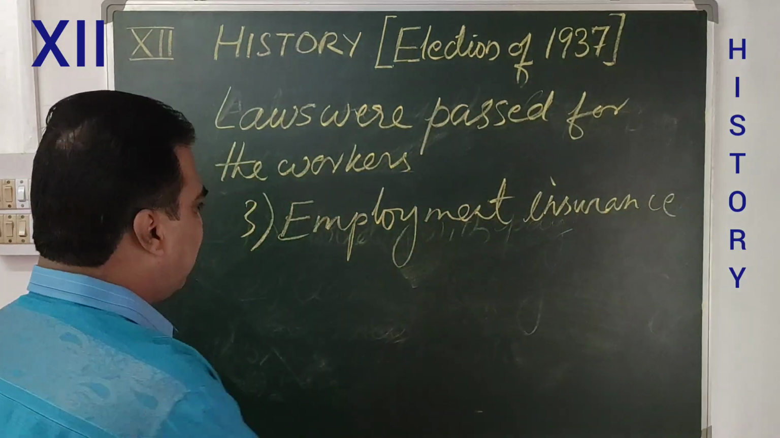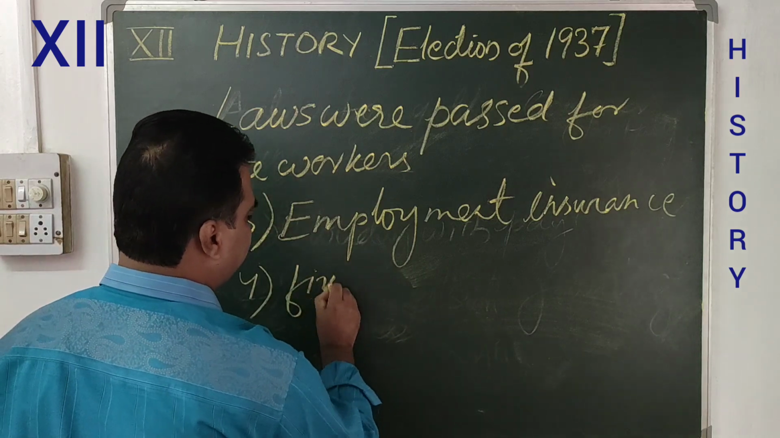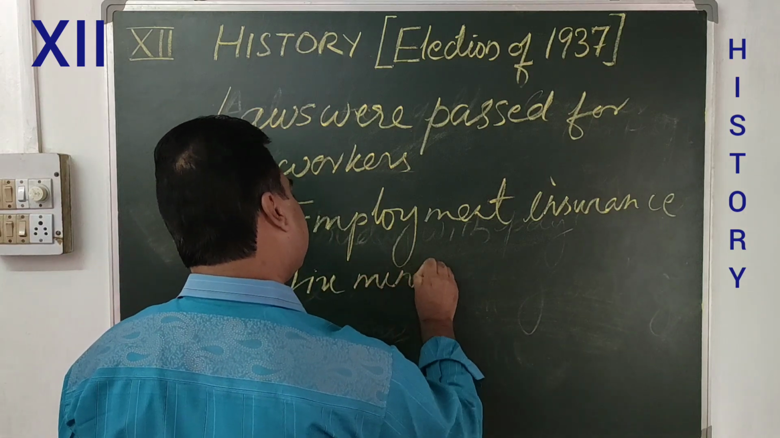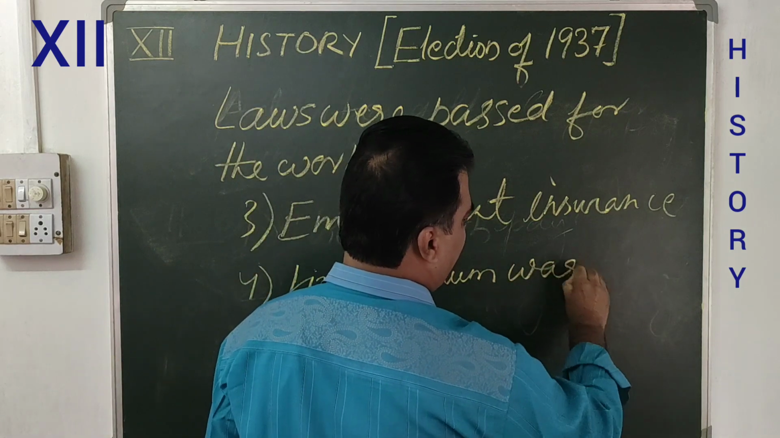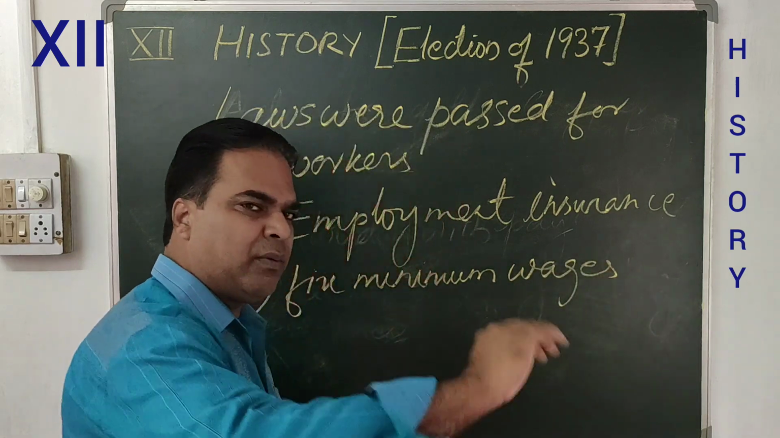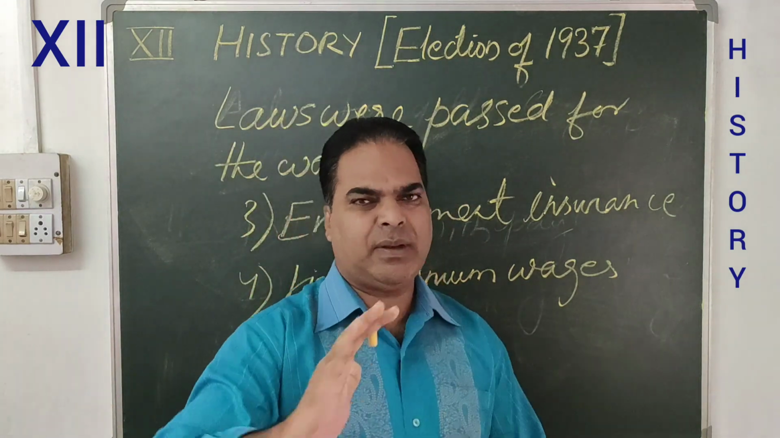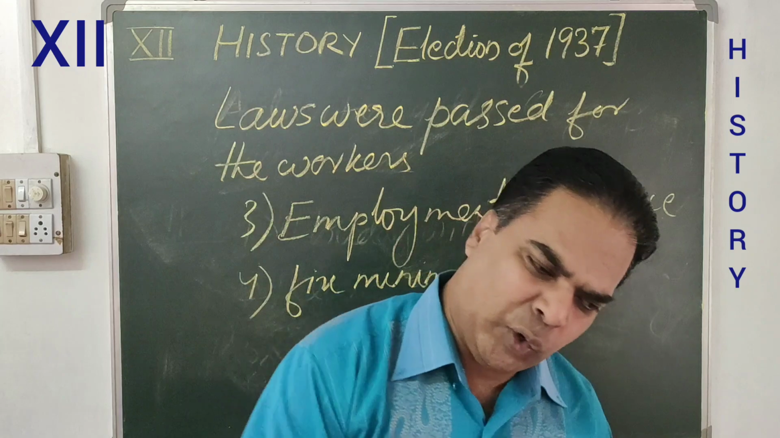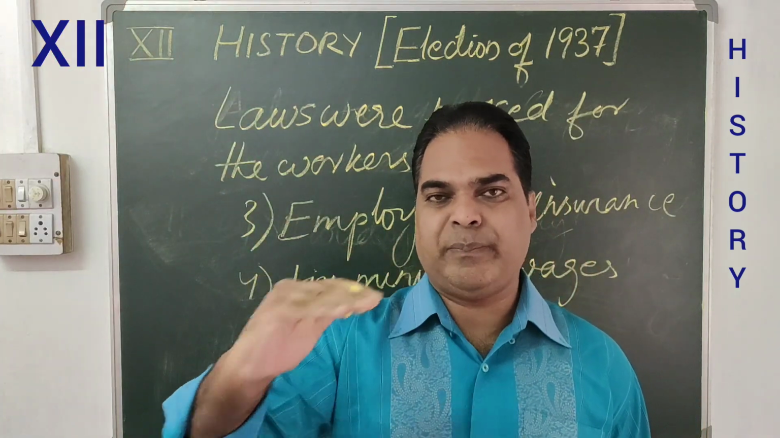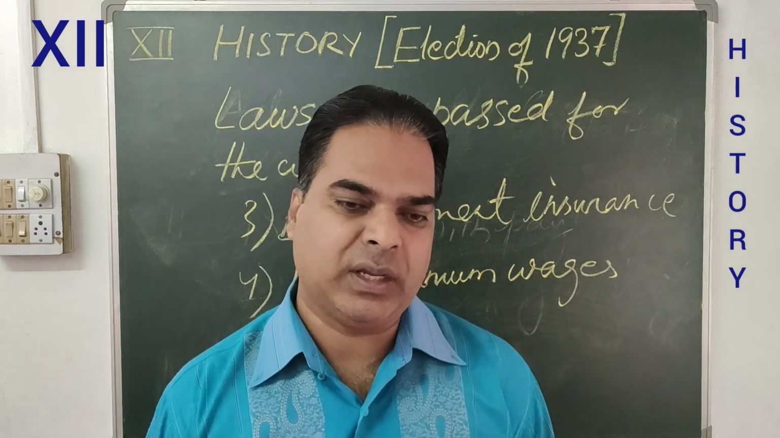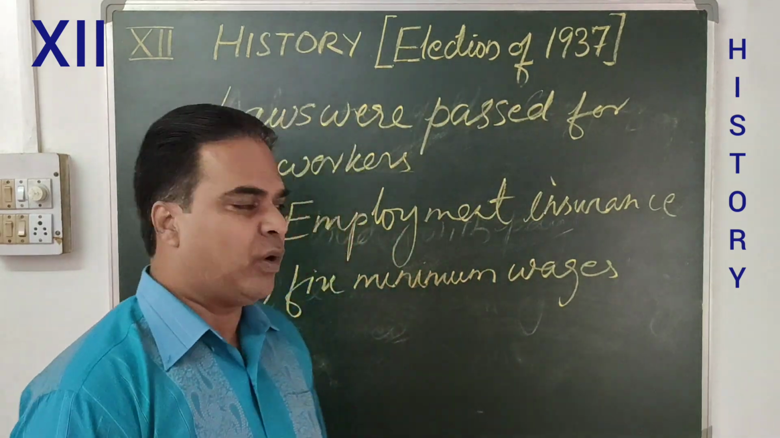And number 3, to fix minimum wages. Minimum wages should be there. How much should a male or a female get? A minimum should be there. That should not be given low or that should not be given high, that is something different. Minimum wages must be given to the workers.